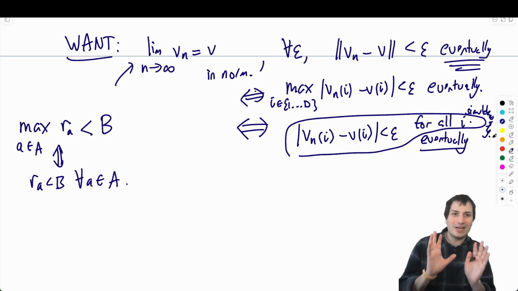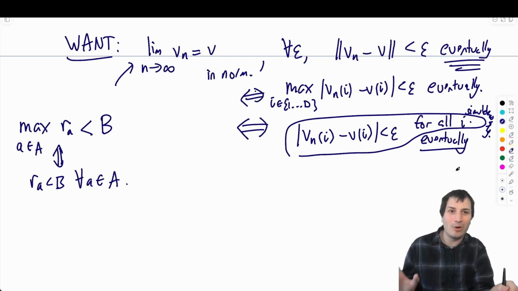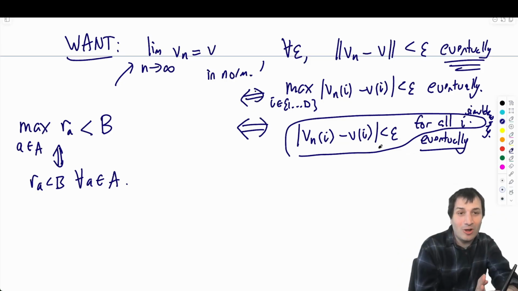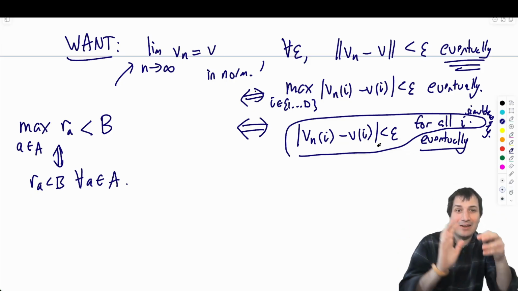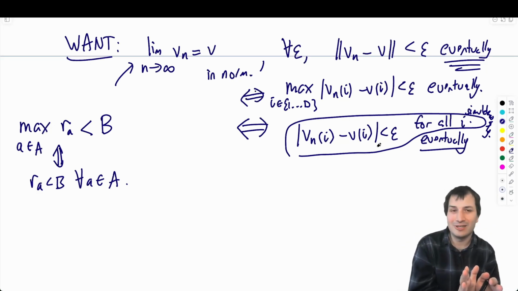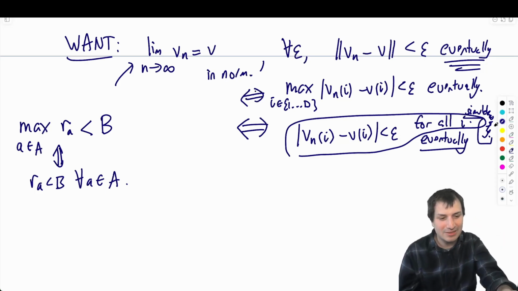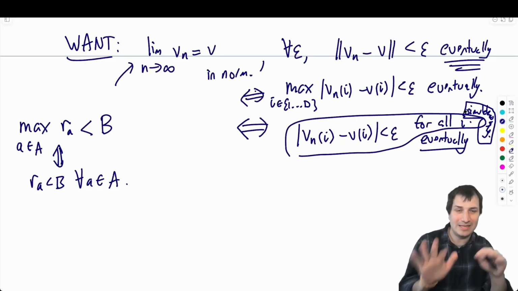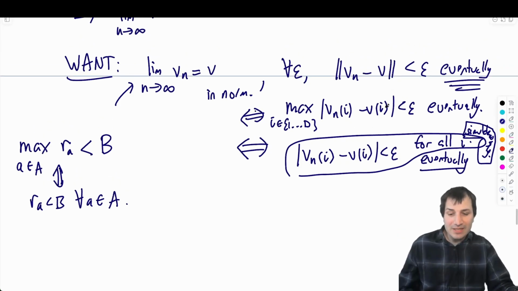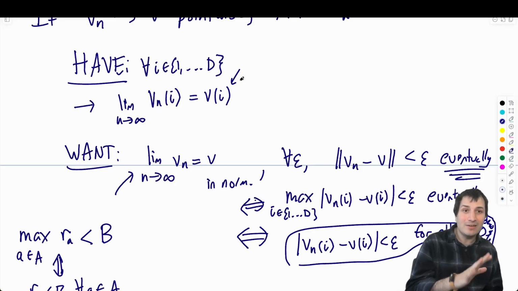That is a detail that can trip you up, because what I've written looks like pointwise convergence. Pointwise convergence says for all i, these things are all eventually less than epsilon. And this convergence says eventually all of them are less than epsilon. Those look the same, but they're very subtly different because it's the simultaneously thing. For the norm, they need to all be less than epsilon at the same time. There needs to be one capital N that works for all of them. In the pointwise situation, we have one for every individual i.